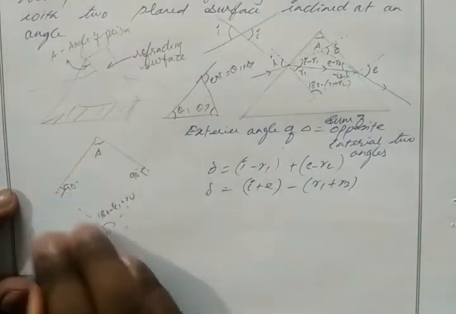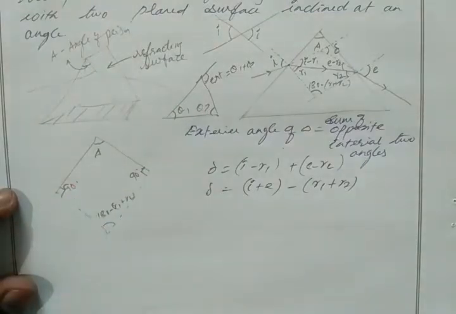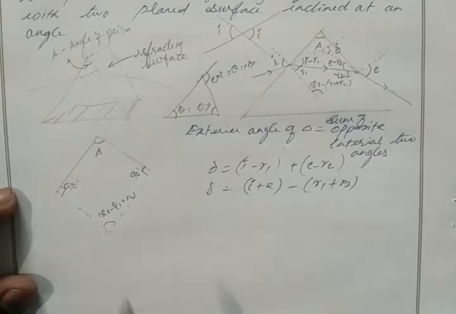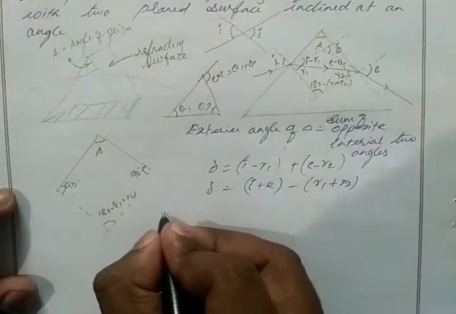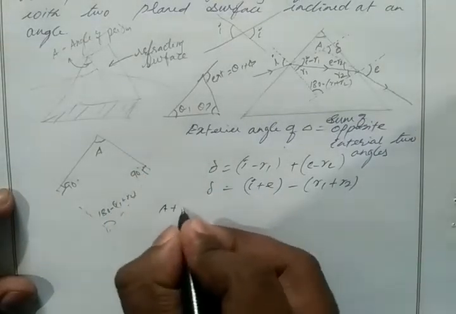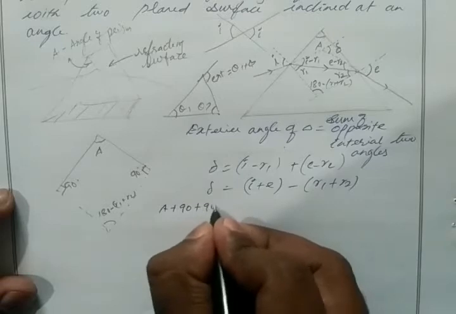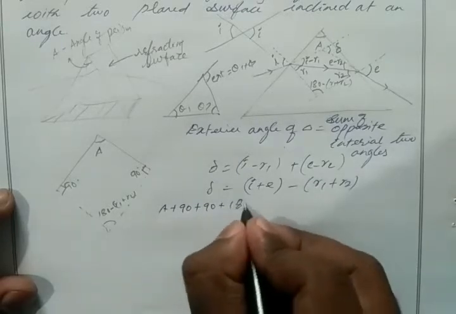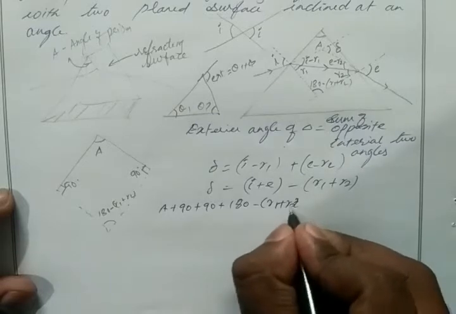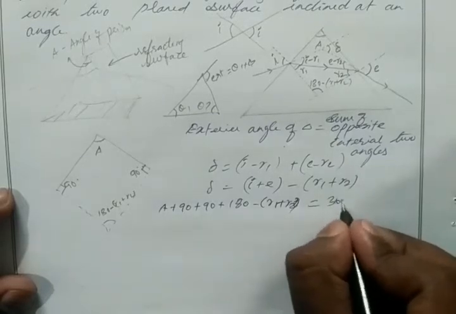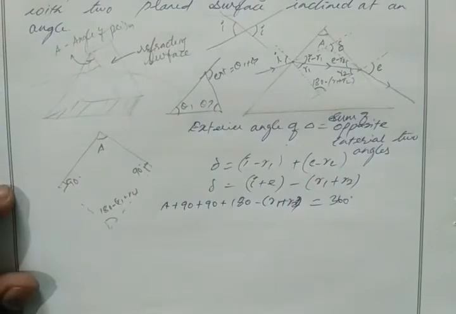Okay, so the total angle enclosed by a rectangle will be 360 degrees. Or if you take a square, the total angle will be 360 degrees. So we can write A plus 90 plus 90 plus 180 minus (R1 plus R2) equal to 360 degrees total angle, correct?